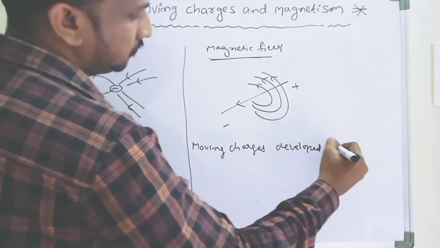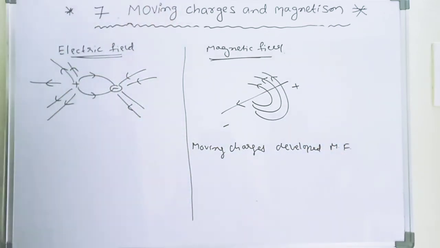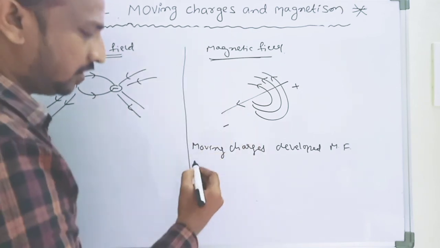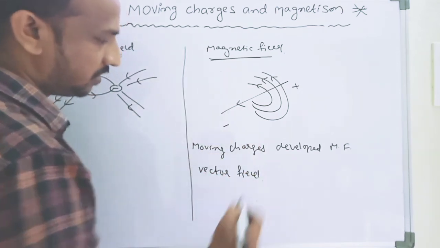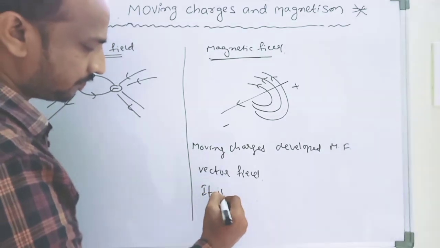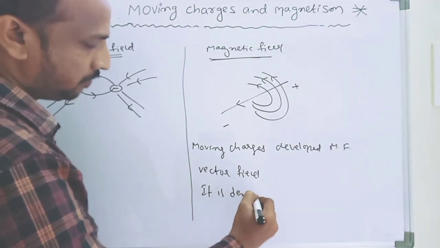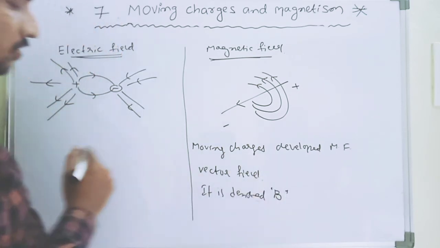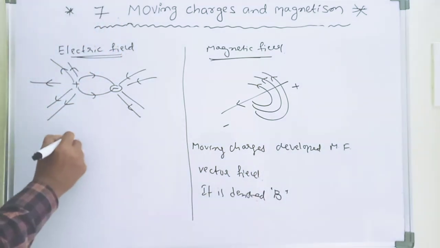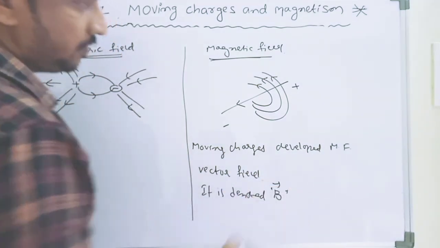Now, when charges are moving, they develop a magnetic field. Here the moving charges develop a magnetic field. So that's why this is a vector field. It is denoted by B. The electric field is denoted by E. We are writing this as E, and this as B.